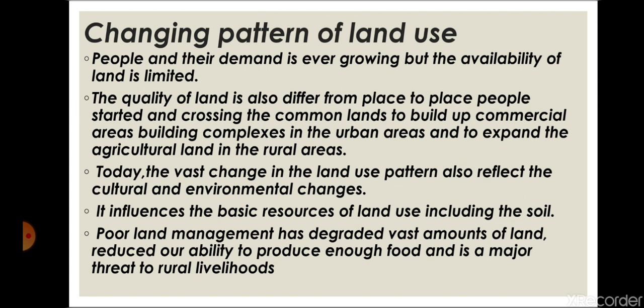The quality of land also differs from place to place. People started encroaching on common lands to build commercial areas and building complexes in urban areas, and to expand agricultural land in rural areas.